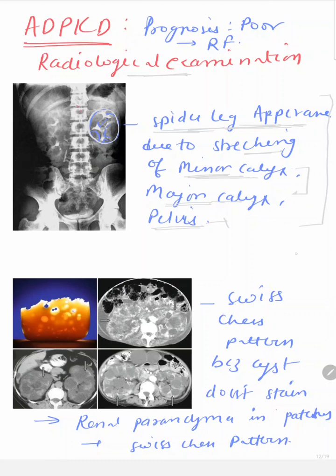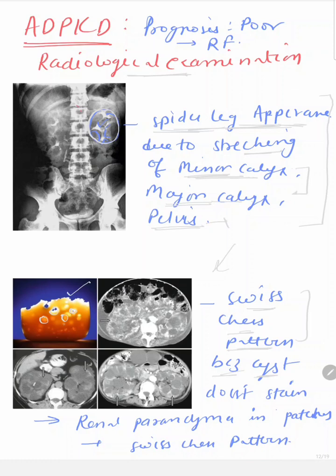Also in intravenous pyelogram we can see a Swiss cheese pattern in the kidney. Here is a Swiss cheese with holes in it. Because of the cysts, when we inject dye and it comes into the kidney, these cysts are unable to be stained by the dye.